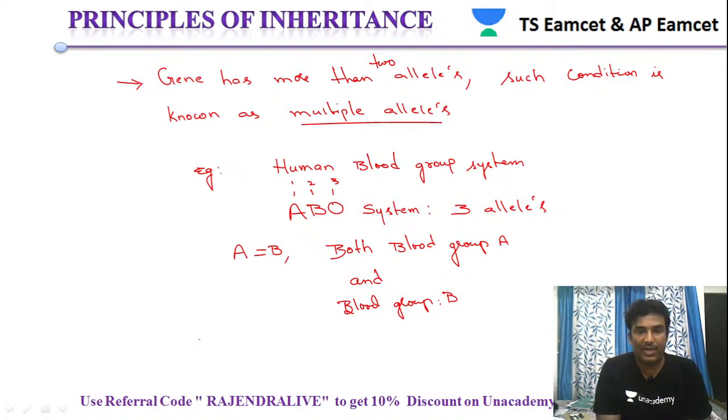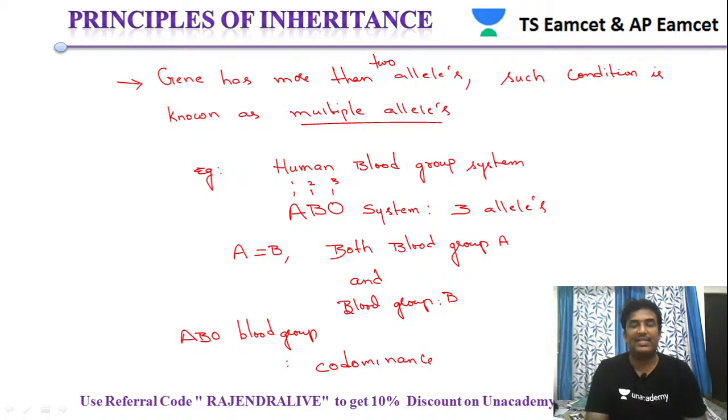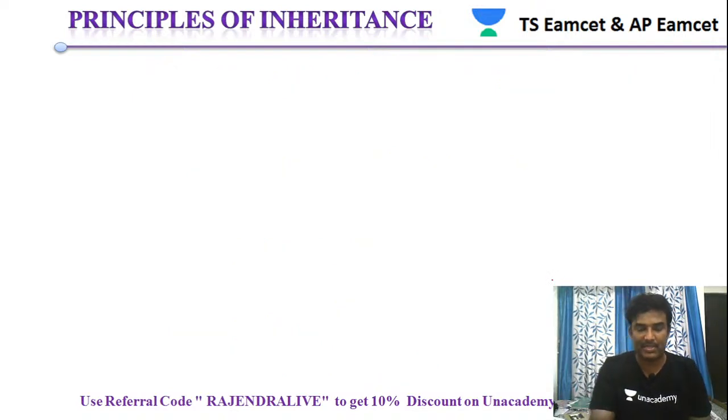So the ABO blood group system is also the best example of codominance. So let us see something about multiple alleles. Let us take the example of the ABO blood group system and discuss it in detail.